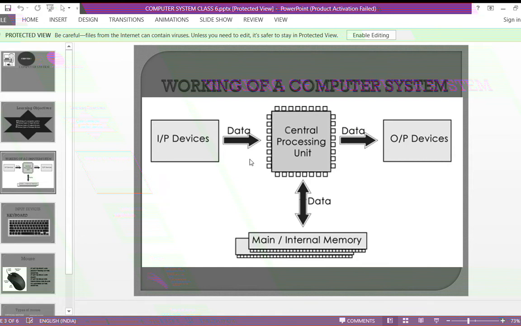So what you can see in the picture now? Yes, it is working of computer system. So can anyone tell how computer works?